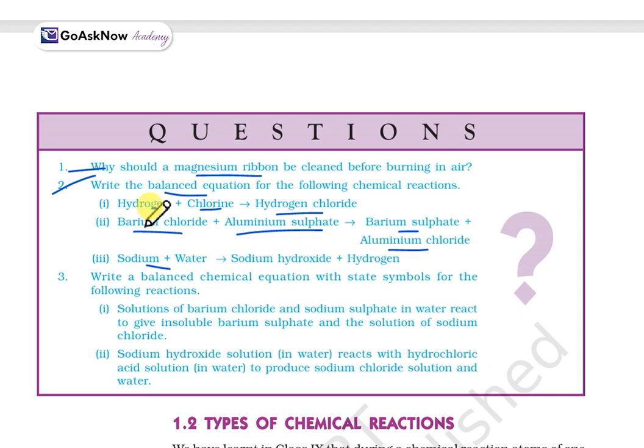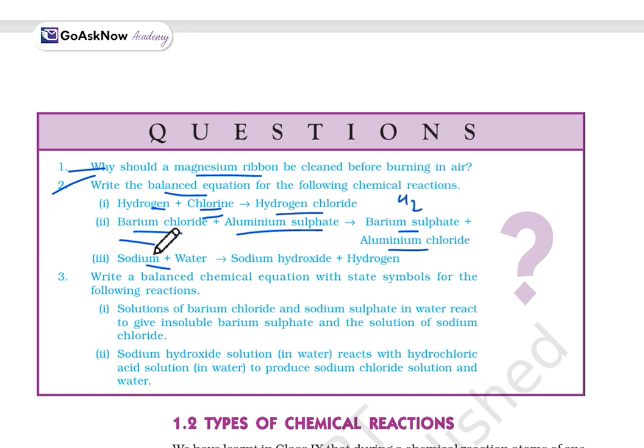So I will explain how to write the balanced equation. Hydrogen will be H2, chlorine will be Cl2, and as a product we will get HCl. Firstly, it will be H2, and then chlorine will be Cl2, and as a product we get 2HCl. You can see H2 is here, the 2Cl are present in the LHS, and in the RHS as well you are getting 2HCl. It means the equation is balanced.